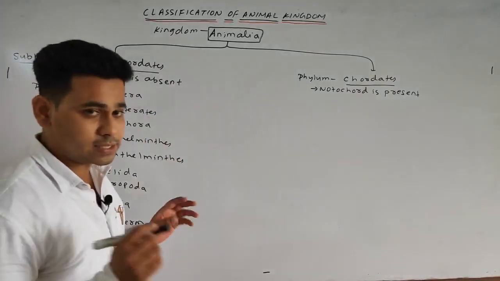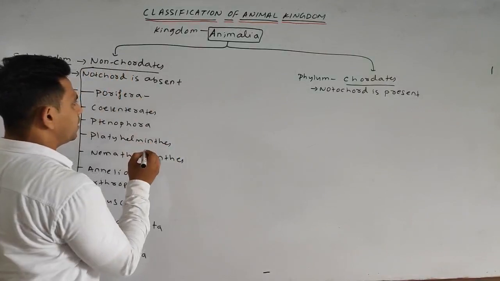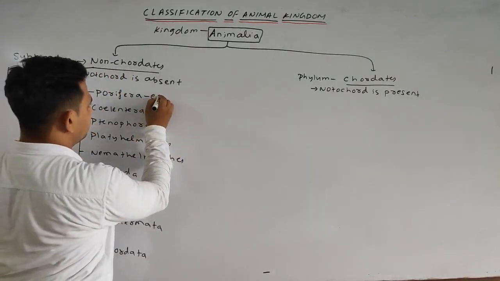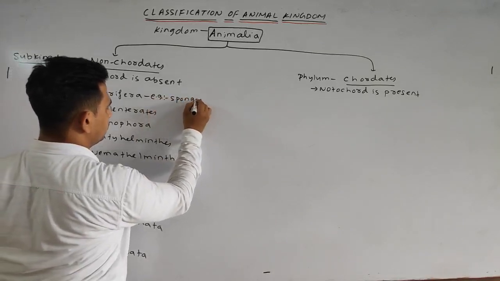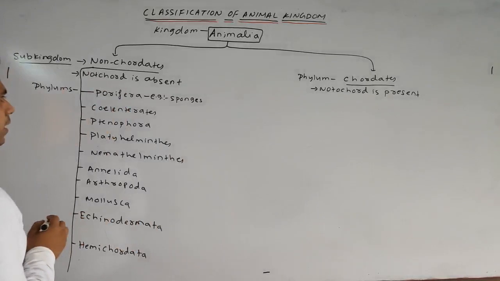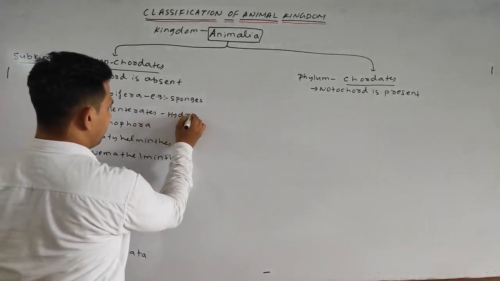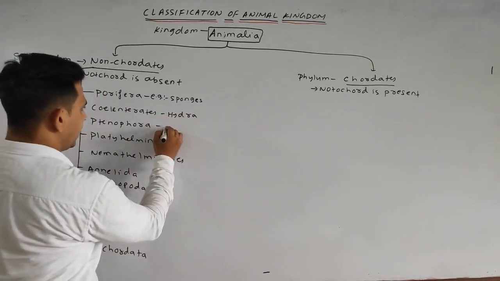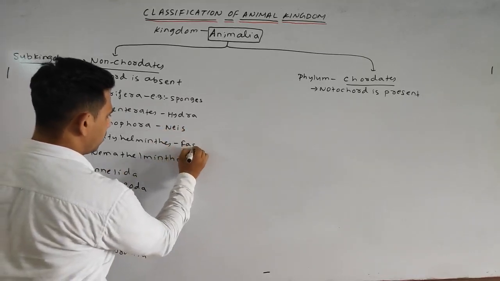Now we will discuss the examples. In Porifera, we can write the example sponges. Next, Coelenterata, Hydra. Ctenophora, Ctenoplana. Platyhelminthes, Fasciola.